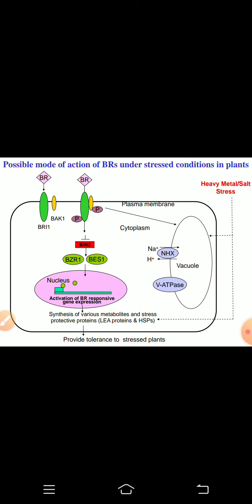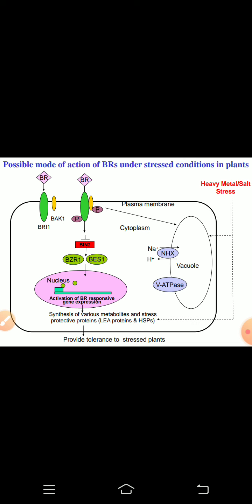Now after the phosphorylation of these receptors, it leads to the localization of the brassinosteroid responsive proteins, which include BZR1 and BES1, inside the nucleus by inhibiting the activity of the BIN2, which otherwise inhibits the localization of these brassinosteroid responsive proteins, that is BZR1 and BES1, inside the nucleus.